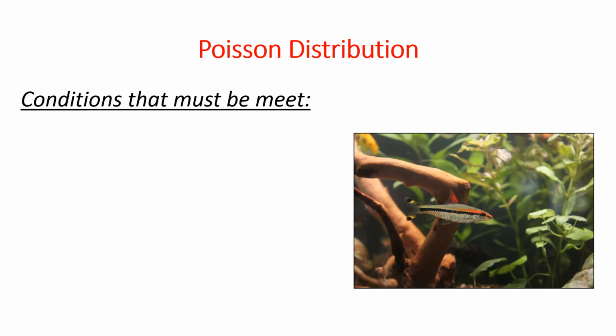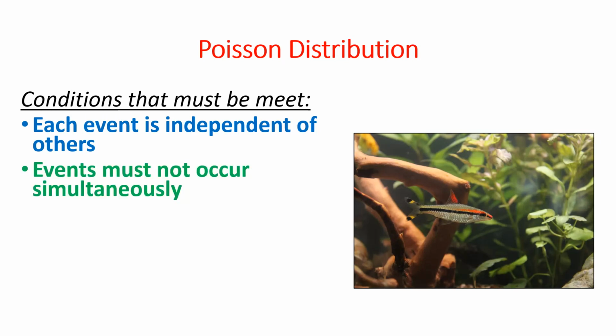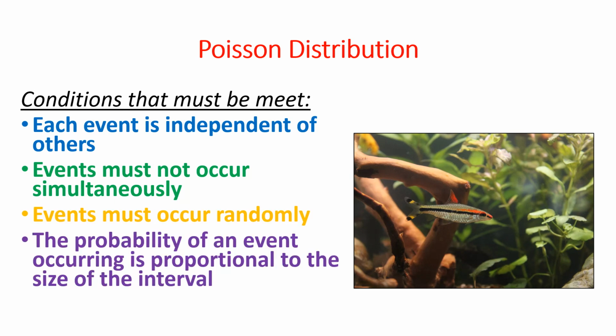Here are the conditions that must be met for the Poisson distribution. Each event is independent of others. Events must not occur simultaneously. The events must occur randomly, and the probability of an event occurring is proportional to the size of the interval.